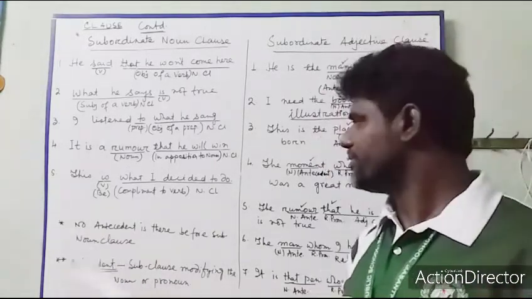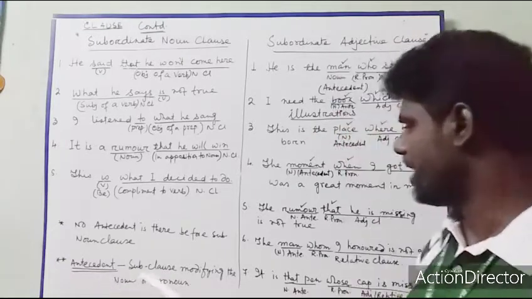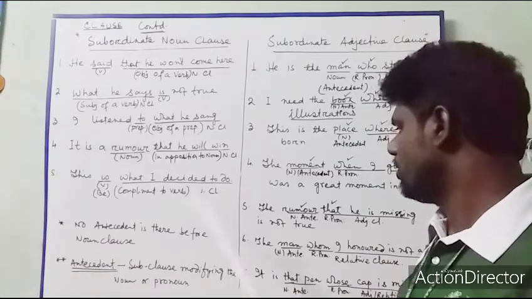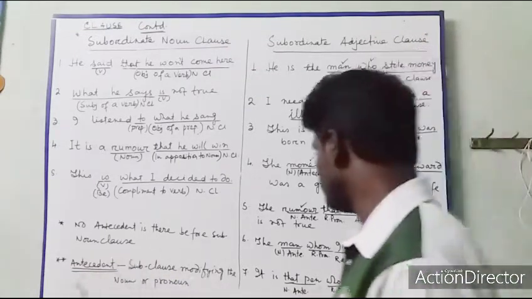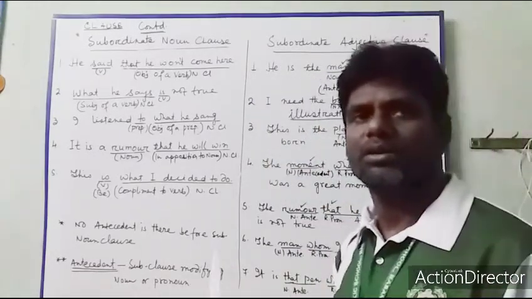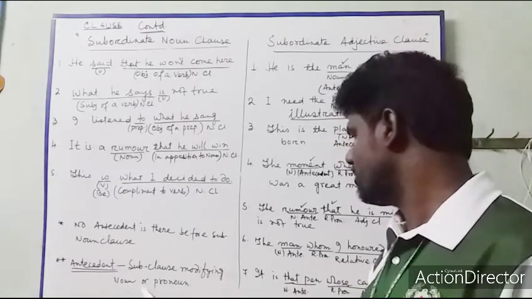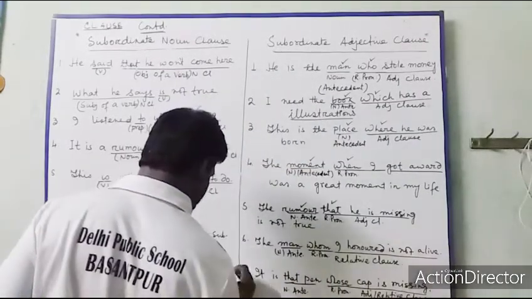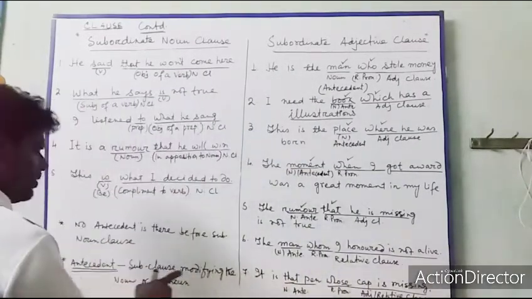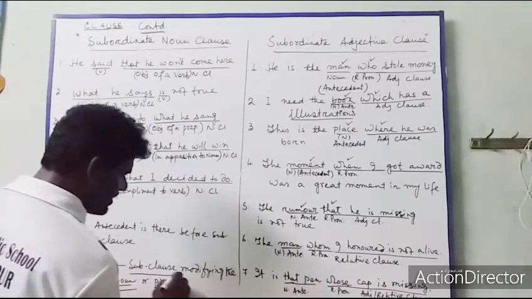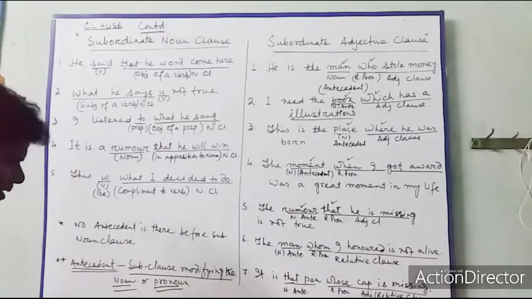Now what is antecedent? Antecedent is a subclause modifying the noun or pronoun. You can also write, subclause modifying the noun. That means whatever noun or pronoun is modified by a subclause is called antecedent. Okay. Just remember this. I will discuss it.